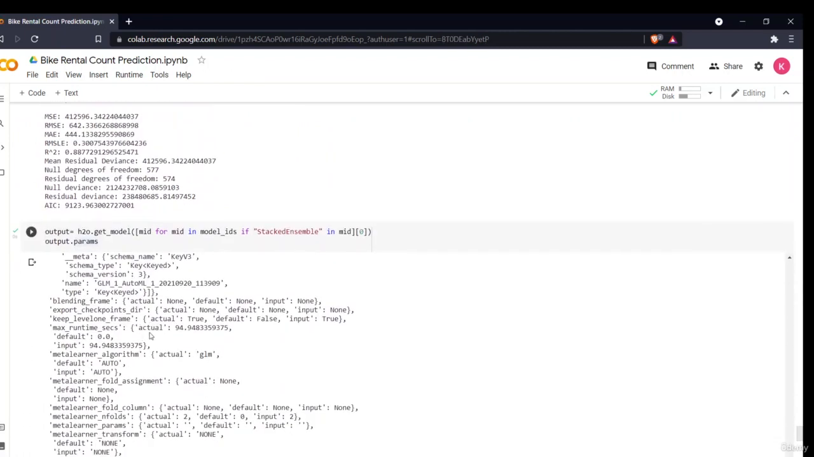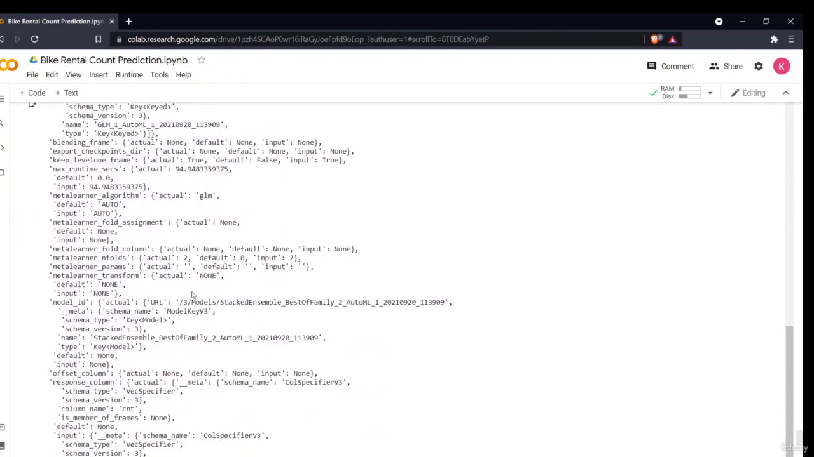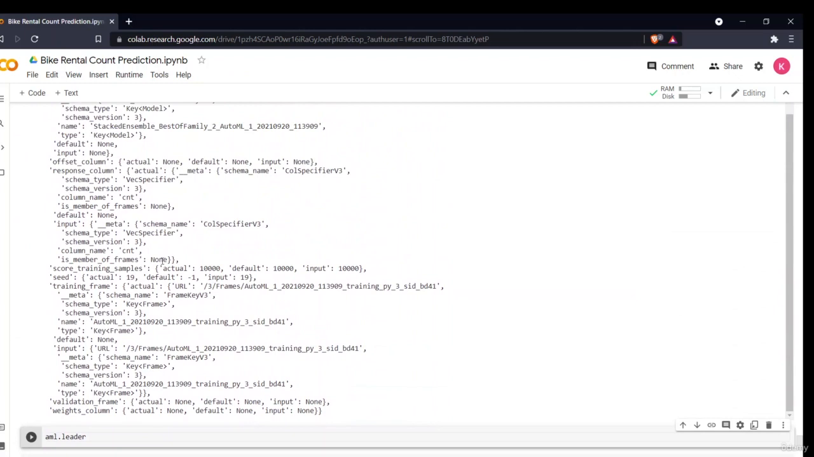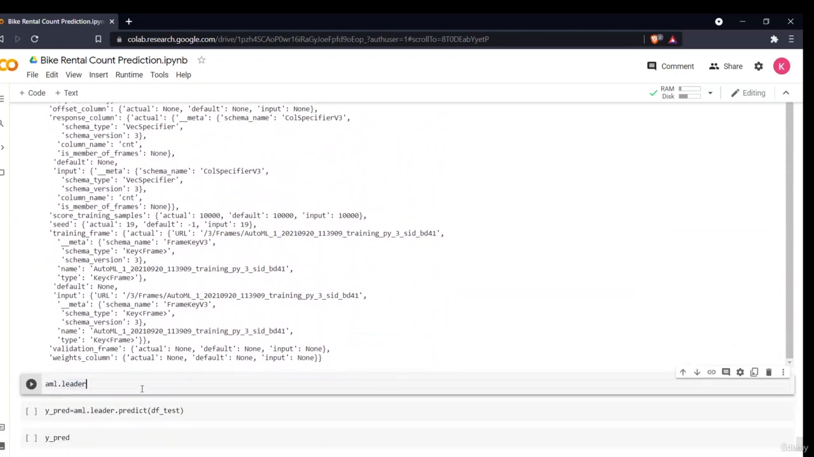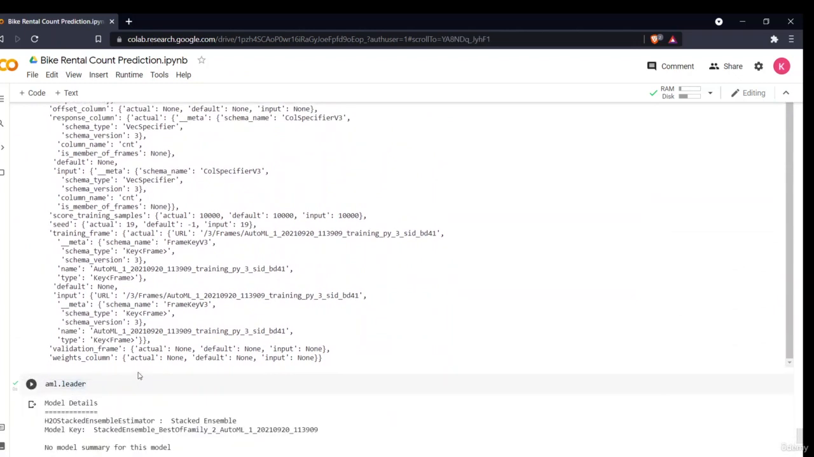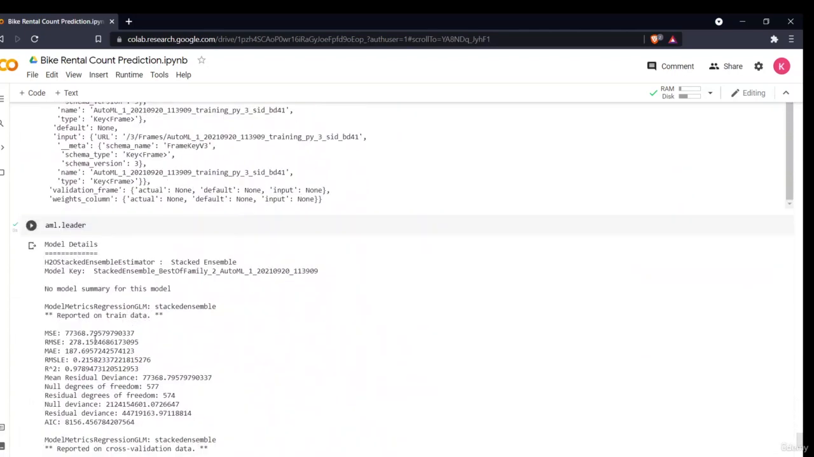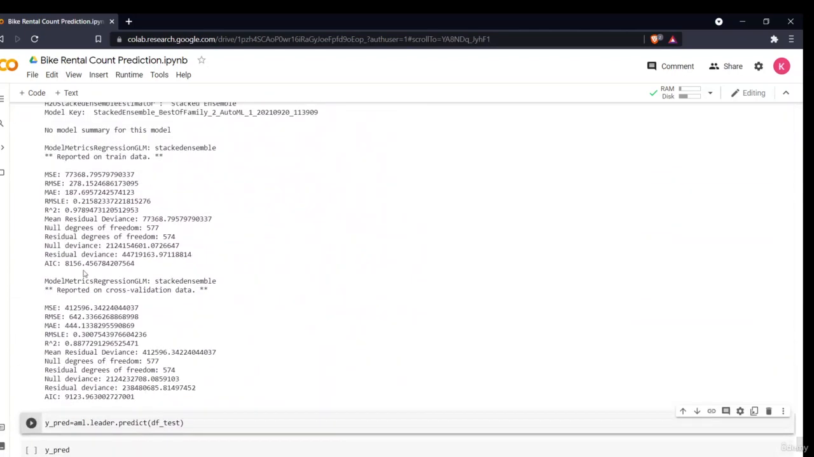Then I can also take all my parameters which are present. I have stored my model, the very first performing model, in my output. Then I'll say output.parameters. As you can see, all my different parameters are displayed. These are the parameters which were used. Then I can also see my leaderboard. I can see my leader model which performed best, that it was a stacked ensemble model. So all the different information is given for my leader model.